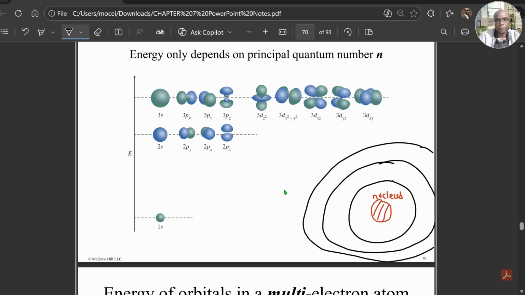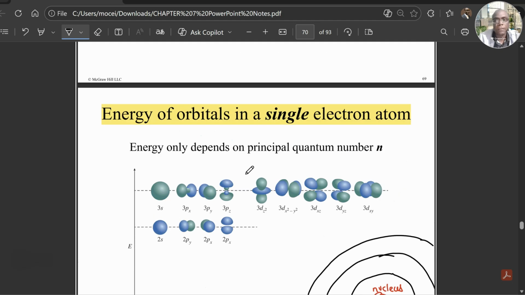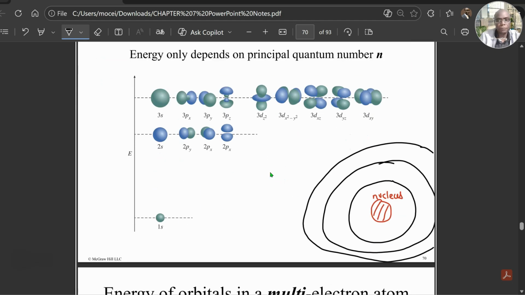The subshells will have their orbitals in there. So let's assume that you have a single electron atom. The electron will reside somewhere there, but that electron can bounce up by absorbing energy to other energy levels which contain higher level orbitals.